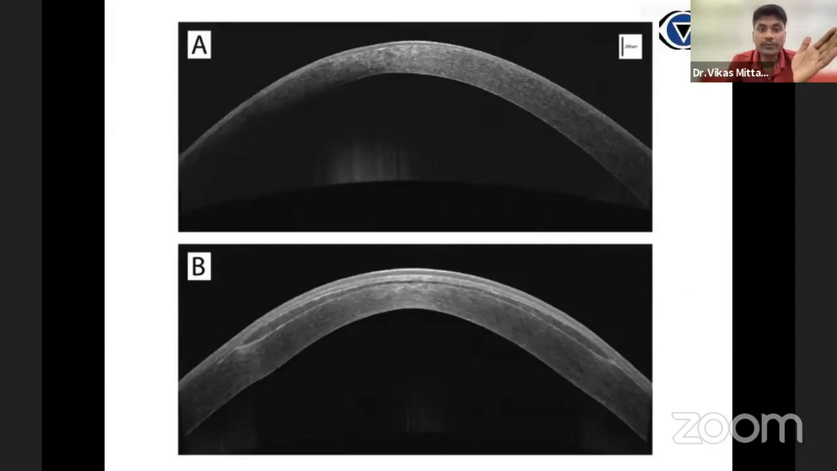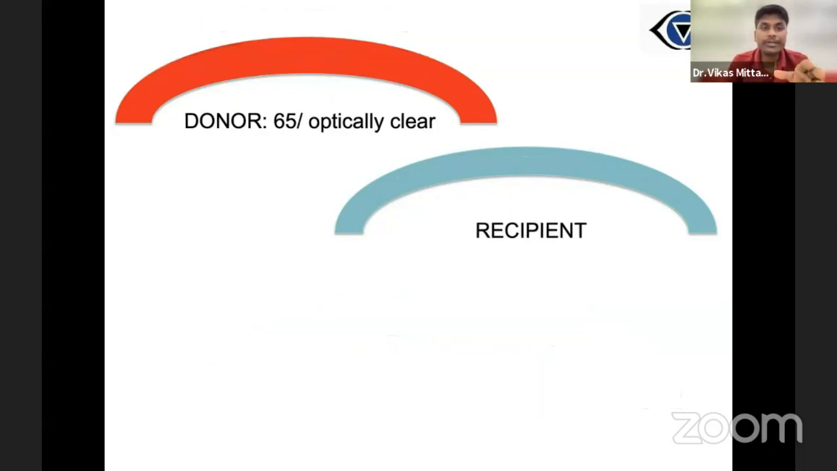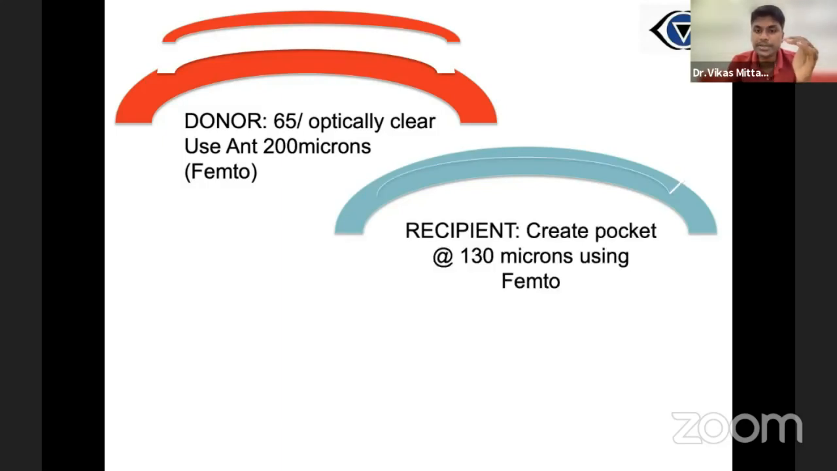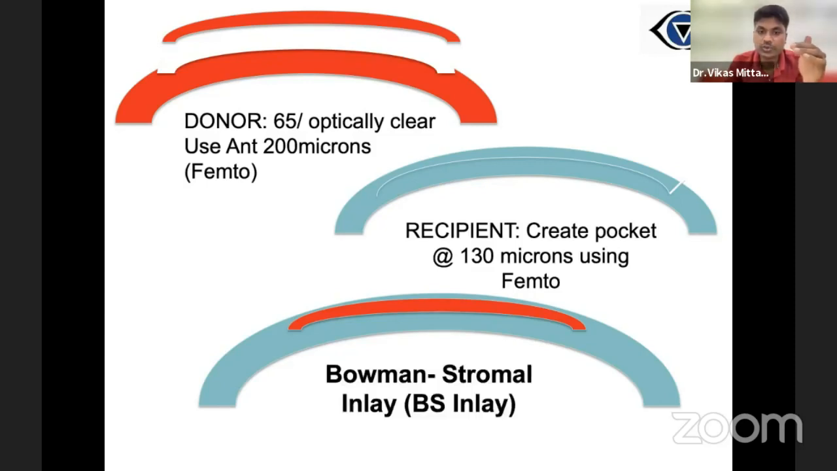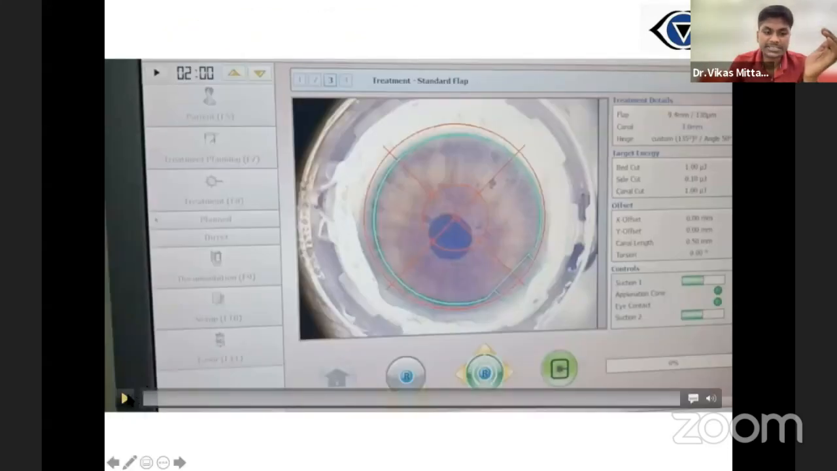So what we did was we combined these two techniques to make a Bowman layer transplant, a technically very easy one. From the donor cornea, we removed the anterior 200 microns using a femtosecond laser, which has both Bowman layer as well as anterior stroma. In the recipient cornea, we created a pocket at 300 microns and transplanted this inlay into the mid stroma. Because it has both Bowman layer as well as anterior stroma, we called it Bowman stromal inlay. So I'll take you through the surgical steps.